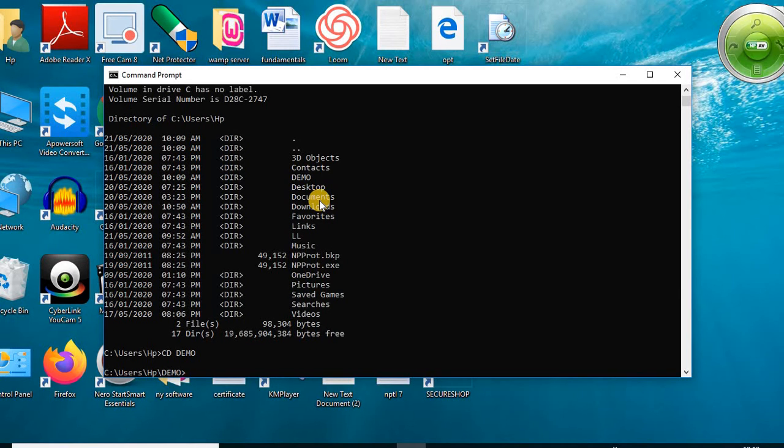After pressing enter, the system changes the directory from the current directory, which is HP, to the specific directory. Now our current directory is demo. So you can change the directory by using the cd command. Now here if you want to create a directory again, then we can use the md command.